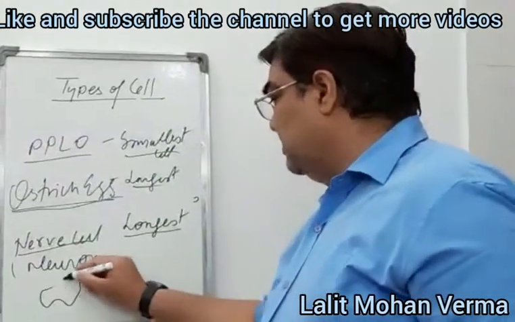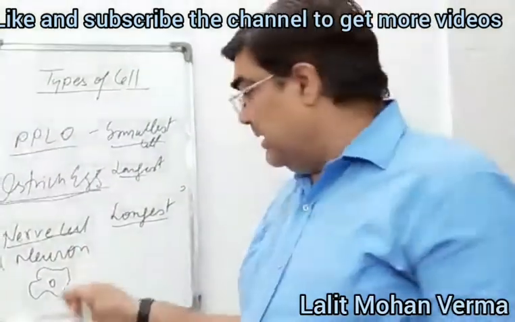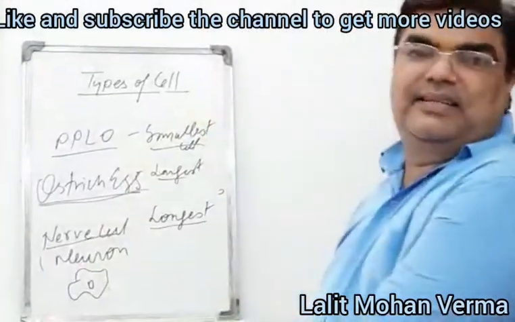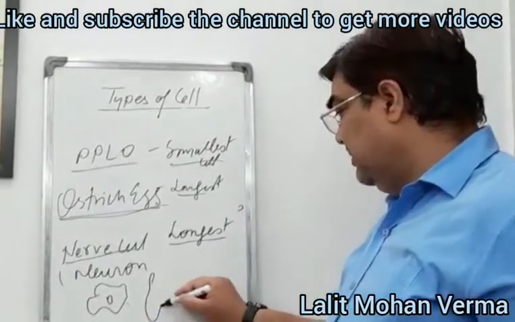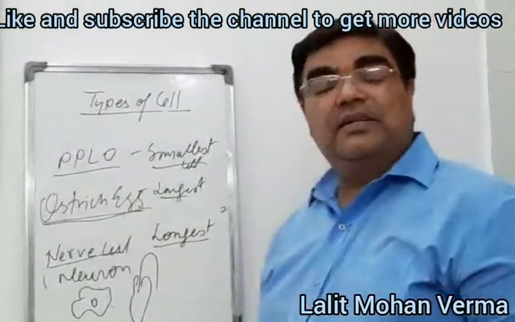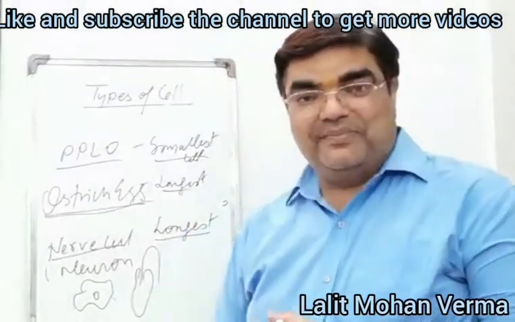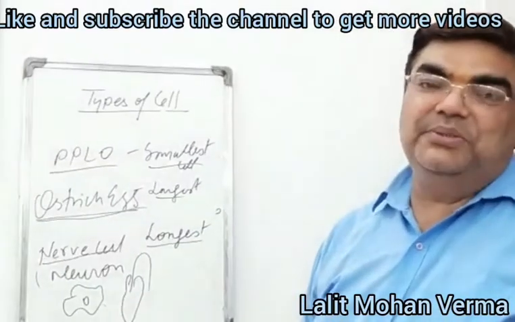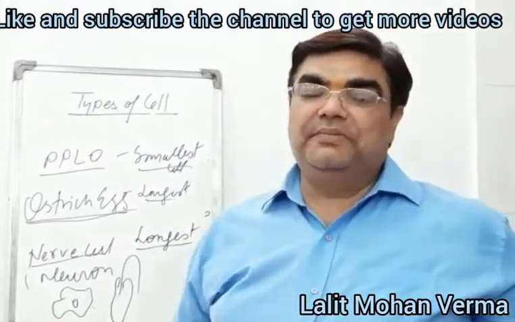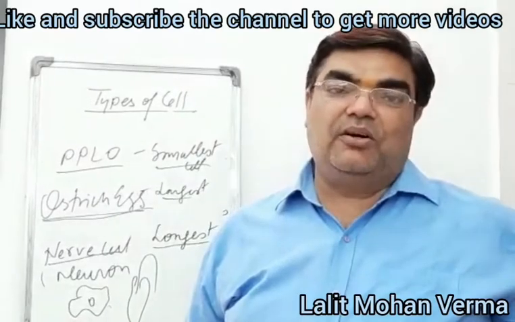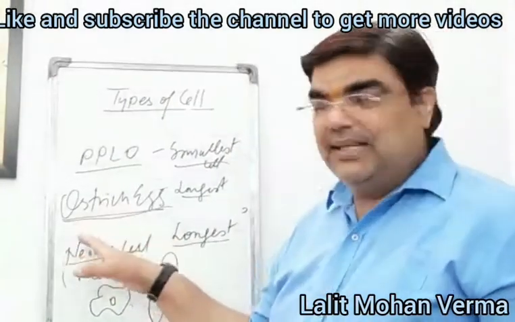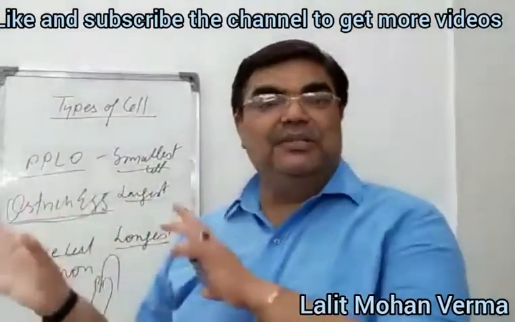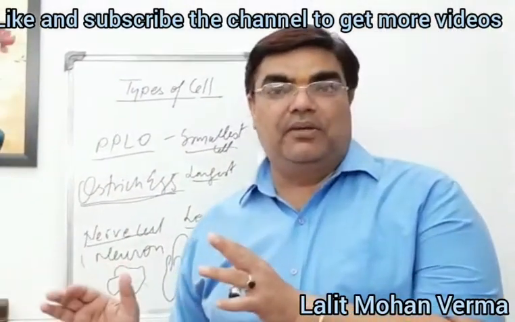Amoeba is a unicellular organism because in a single cell everything is there. For example, Euglena. This is also an example of a unicellular organism. And the multicellular, you know well, the so-called well-developed human being, is a multicellular organism. So this is the difference between unicellular and multicellular.